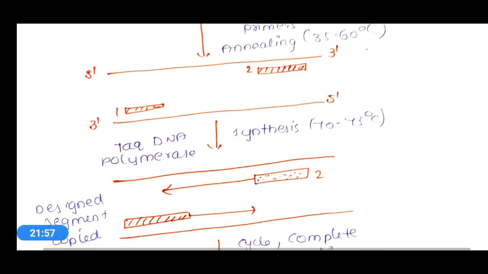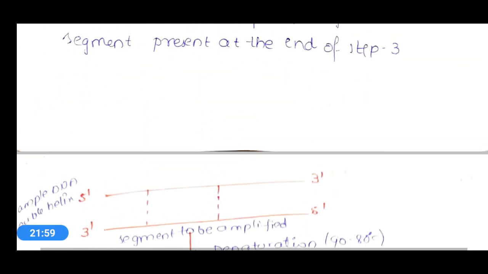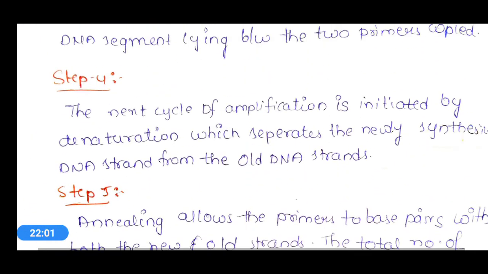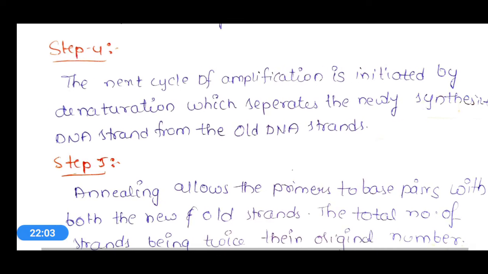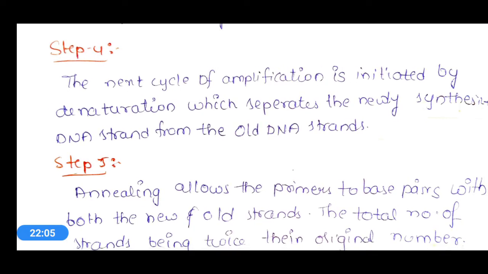Now let's see the fourth step. Here in the fourth step, till now one cycle of PCR amplification has been carried out. At the end of the first cycle, we have got two newly synthesized DNAs.